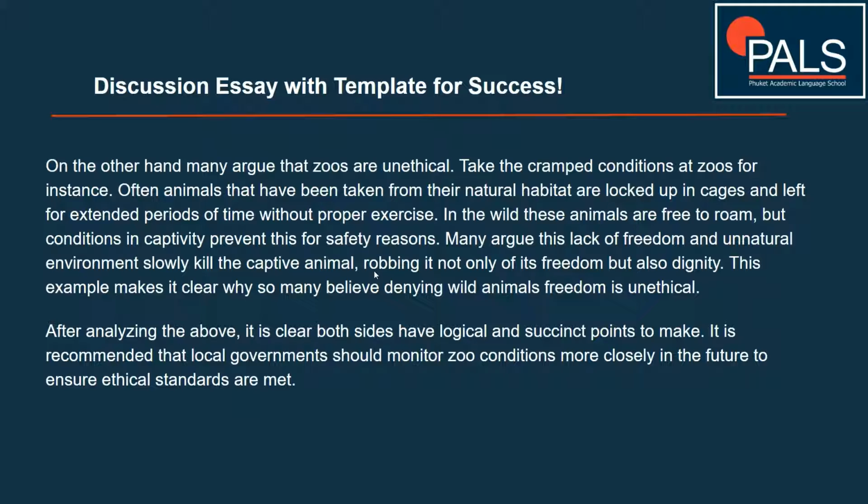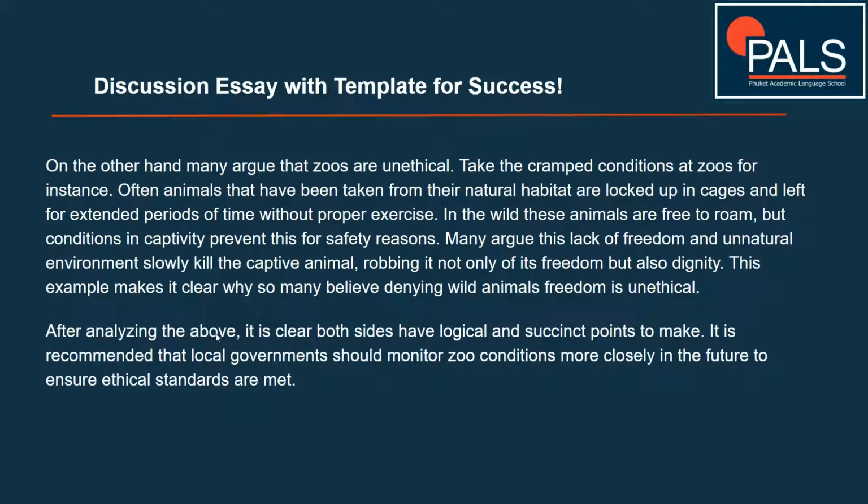Okay, so it's strong stuff. Not only robbing of its freedom, but its dignity. That's strong language, and that's what people would say. This is the kind of language people would use if they think zoos are unethical, for sure. Then we have a little conclusion sentence again: this example makes clear why so many believe denying wild animals freedom is unethical. So we're linking our example in the middle of the paragraph back to the topic sentence again, and we've got that nice logical structure to the paragraph.